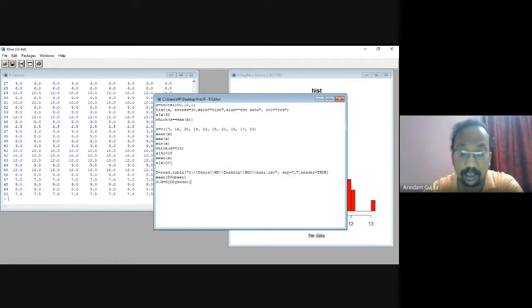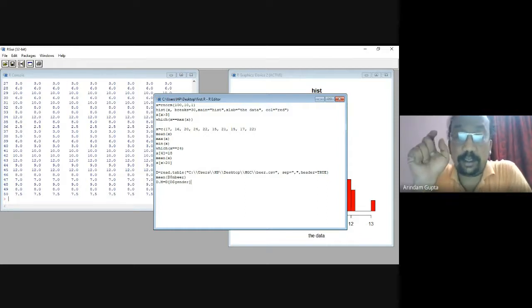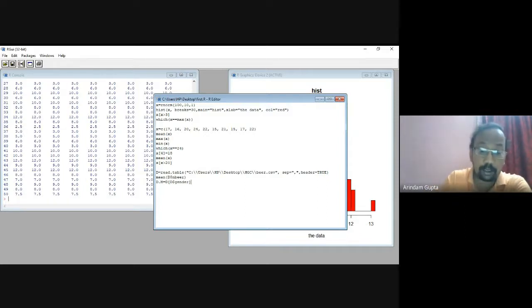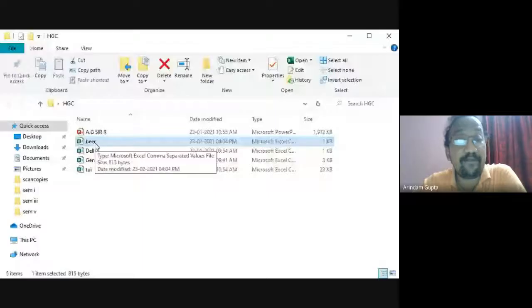First you go to the icon of the Excel sheet where it is saved.